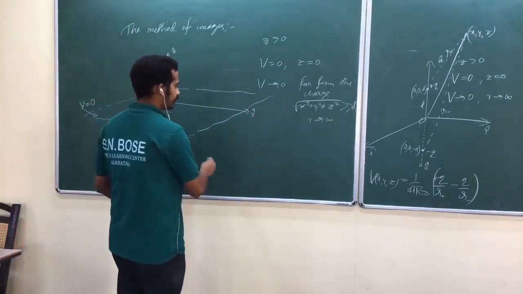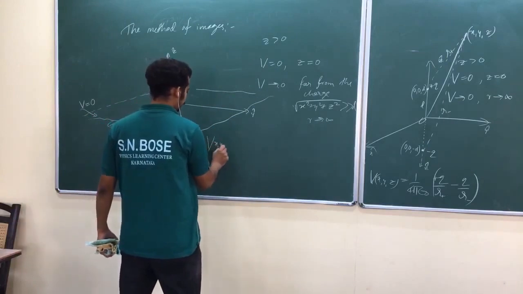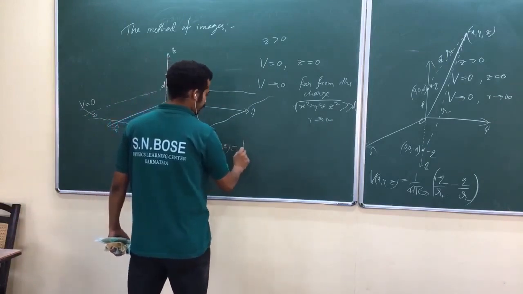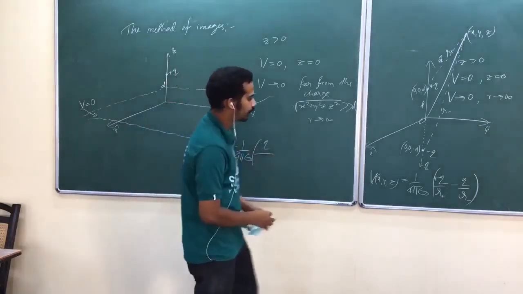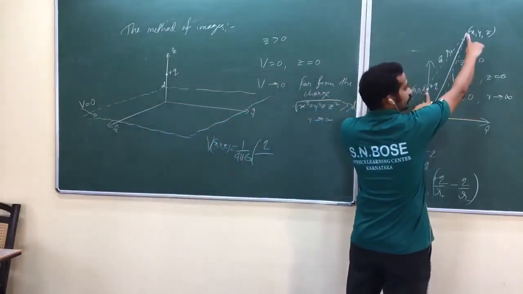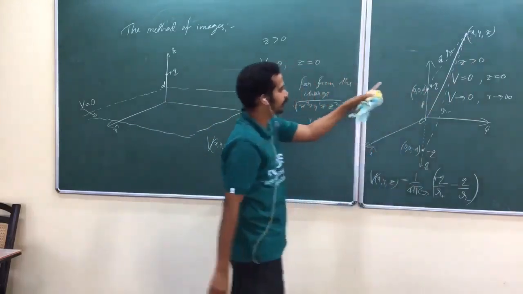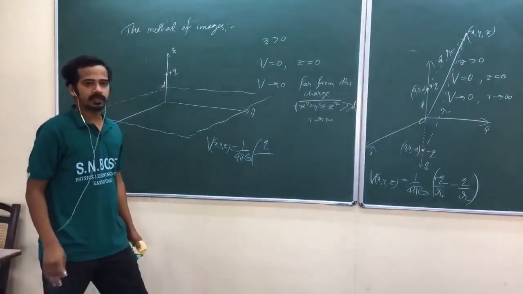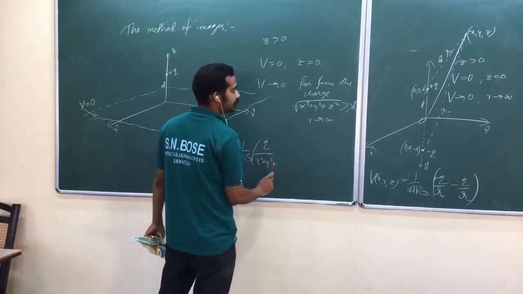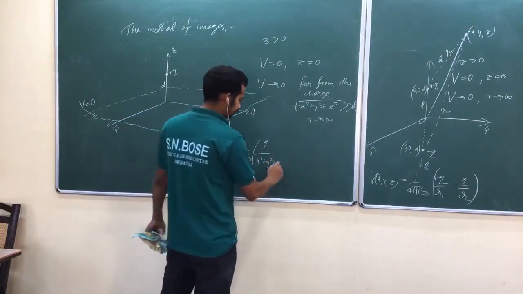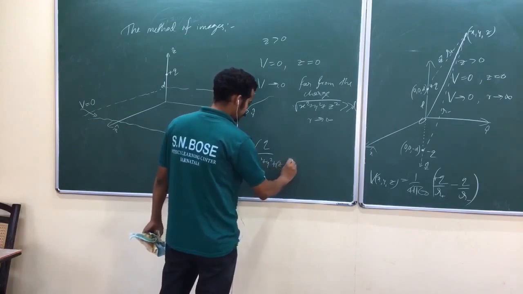So now what is the potential? 1 by 4 pi epsilon naught, q divided by r plus. R plus is the distance between these two. What is the distance? Under root, x minus x square plus y square plus z minus d the whole square.